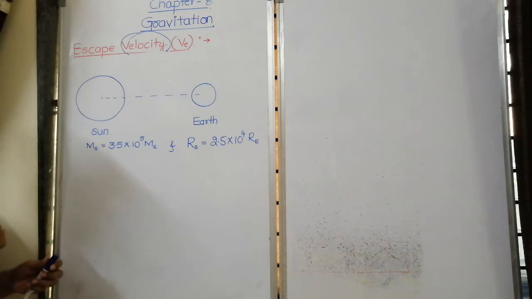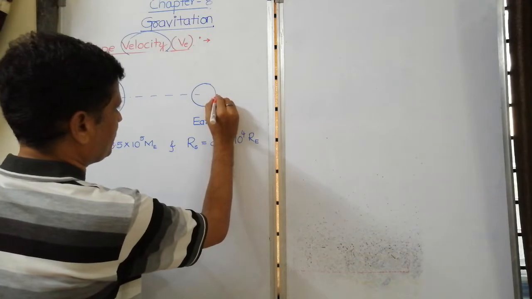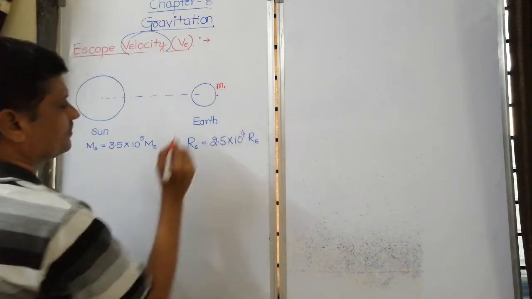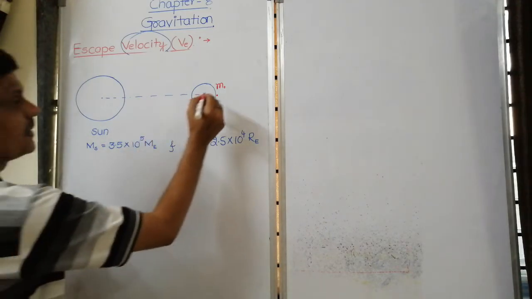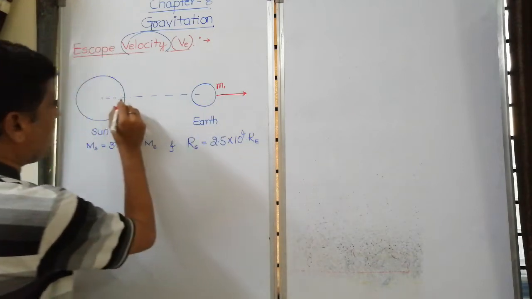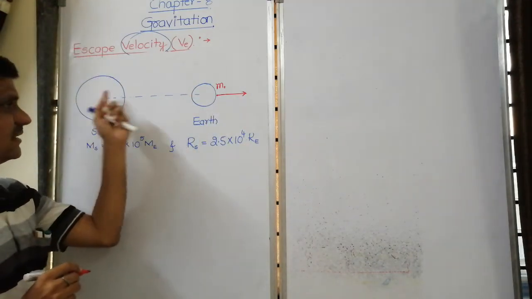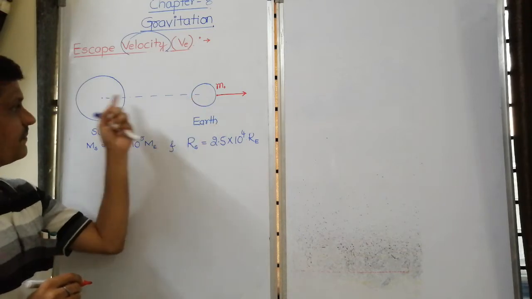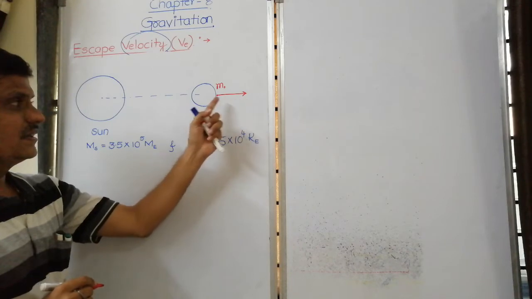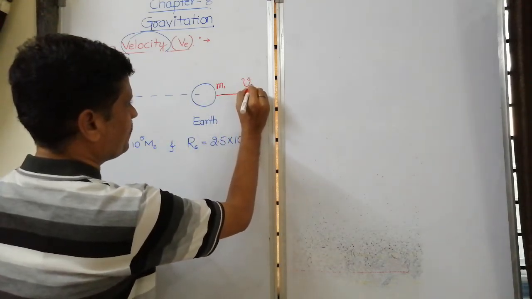Then the question is, if you project a particle of mass m0 away from the sun along the line joining the center of the sun to the center of the earth, then what is the escape velocity?